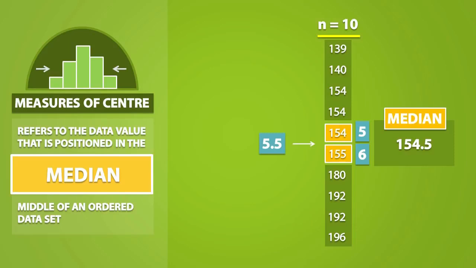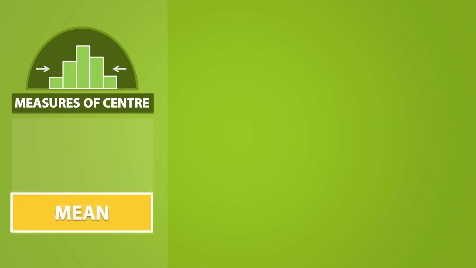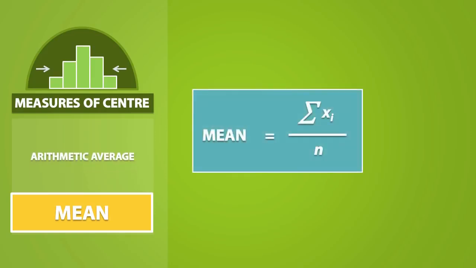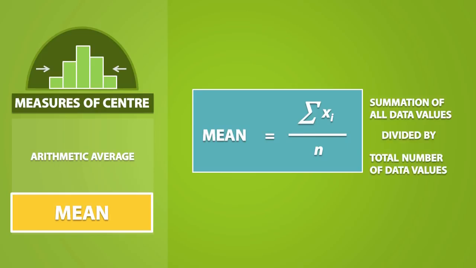The last measure of central tendency we will talk about is the mean. The mean is just another name for the arithmetic average. The formula of the mean is as follows. It is equal to the summation of all data values divided by the total number of data values.